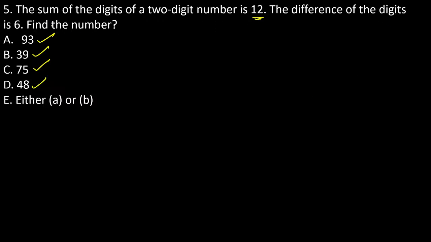The next one: the difference between the digits is 6. That means A can be the correct answer, B can be the correct answer, C eliminated, D eliminated. This is the option verification. Just go with option verification.